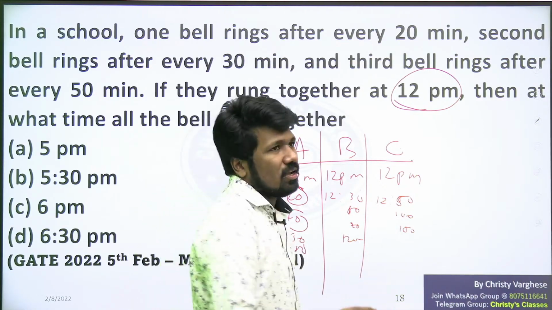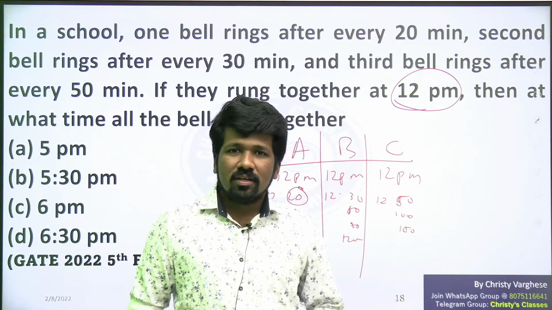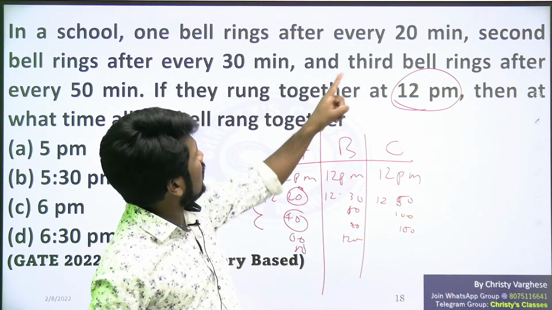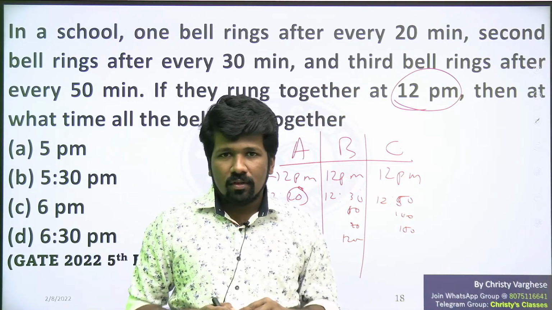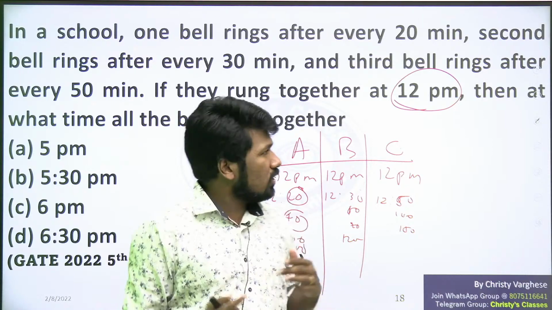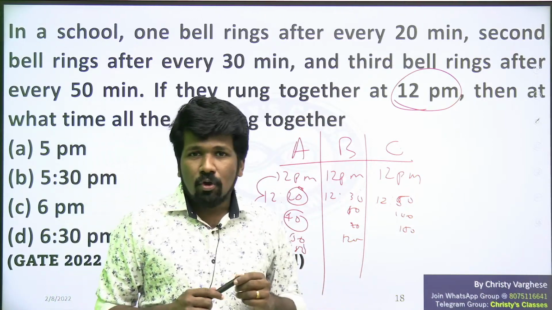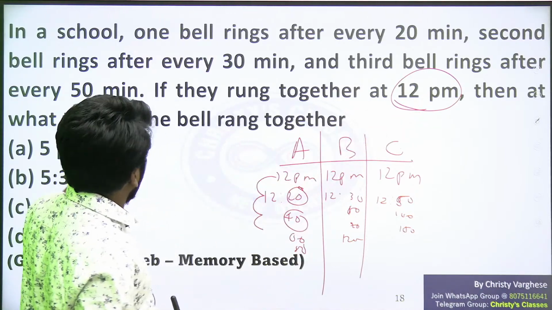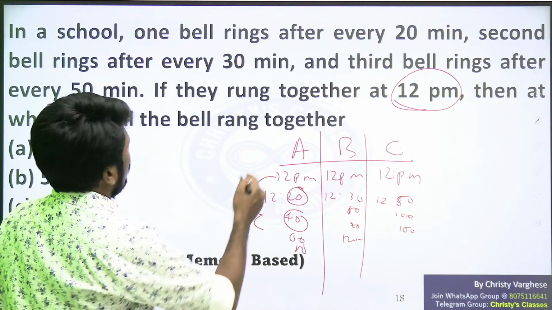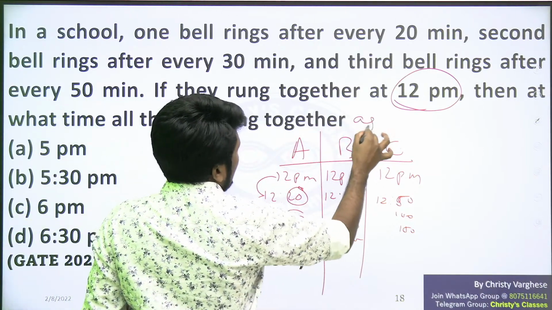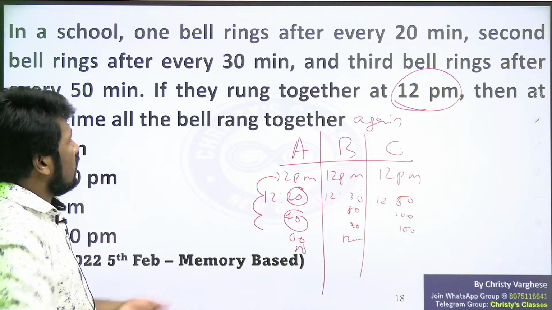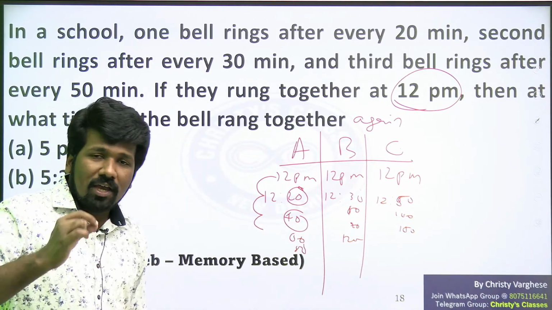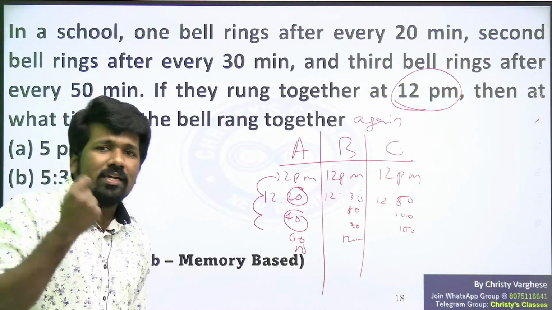So mathematically speaking, what is the concept? We need to find the common multiple of 20, 30 and 50. We need the common multiple because only at a common multiple will they ring together. At all the common multiples they will ring together. But the question is, at what time again? That means the next immediate time. What time again means the immediate next time, which will be the least common multiple.